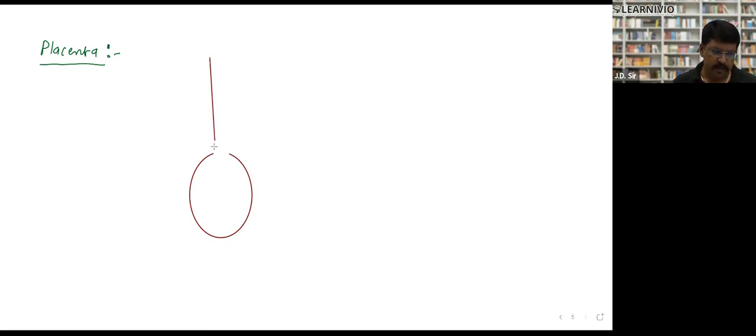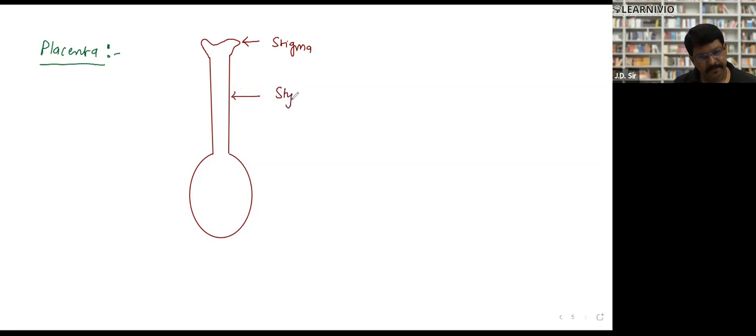So look, this is a pistil, right? The upper part of the pistil is called the stigma. This middle part is called the style. And this lower part is called the ovary, right? As I have told you already, inside the ovary, please try to understand, I want your 100% focus. Inside the ovary, there is a structure, and we call this structure the ovule. Ovules may be one to many, right?